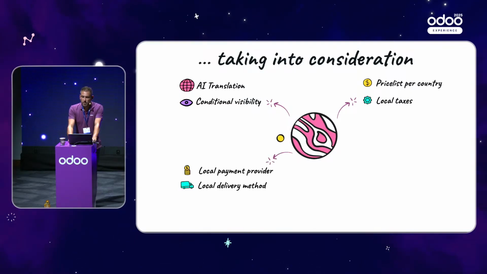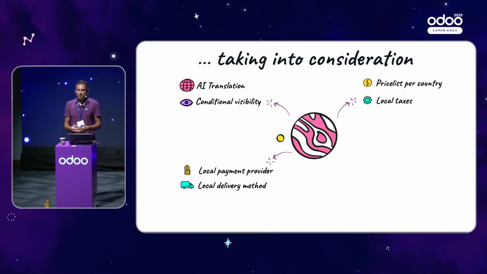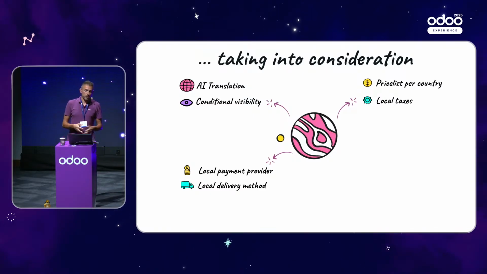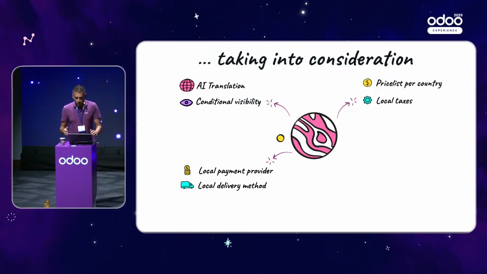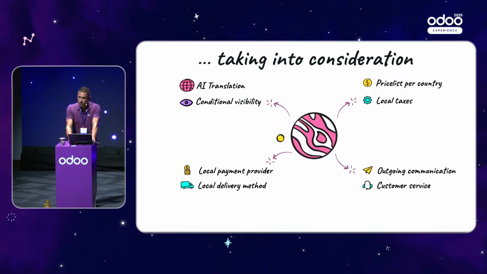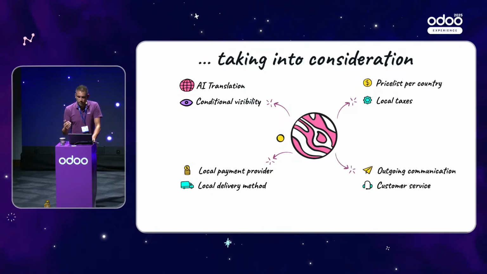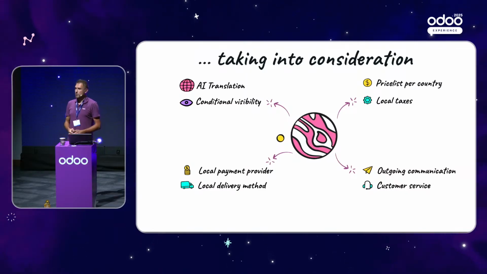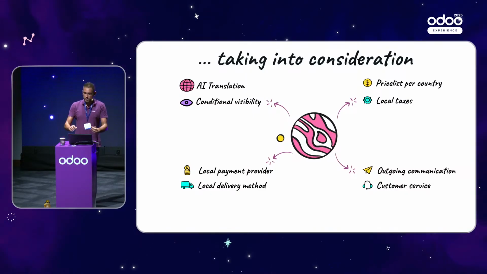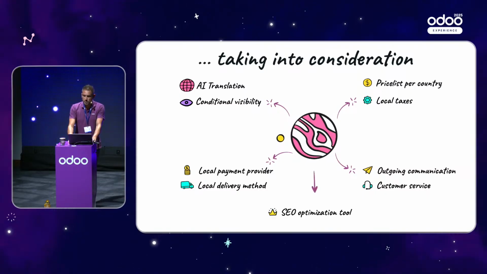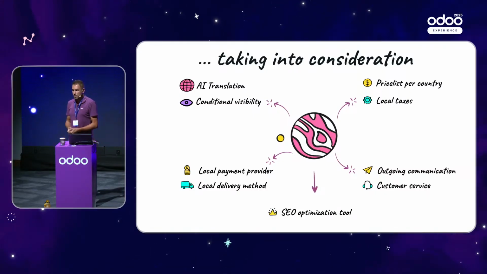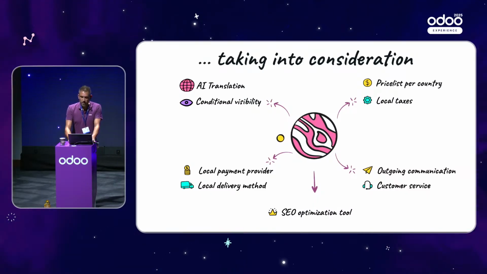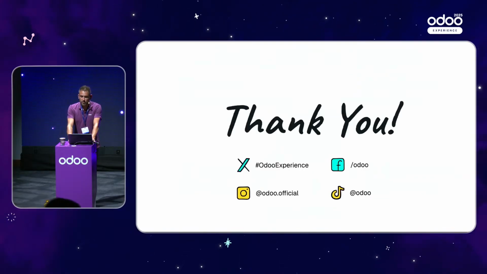We have defined a specific payment provider, in this case Stripe. We have a delivery method. I could also have set, for instance, SendCloud or DPD or other connectors. And we are sure that now our outgoing communication to my German customers is translated in the language and that they have the possibility to get in touch with me in order to ask questions about the product. And last but not least, as we say, content is king. We have made some improvement regarding our content. I hope you had a pleasant journey, and I would like to thank you for your attention.